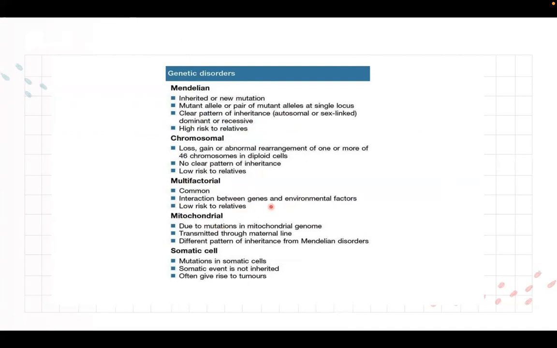Next, for the mitochondrial genetic disorder, it is due to mutations in the mitochondrial genome. Again, it is due to the mutations in the mitochondrial genome. Matatandaan, meron po tayong DNA sa ating mga mitochondria, coming from the female line sa ating mga mother. It is transmitted through the maternal line, like what we've mentioned, and it has a different pattern of inheritance from Mendelian disorders. Lastly is the somatic cells. Mutations in somatic cells, somatic event is not inherited and often give rise to tumor.